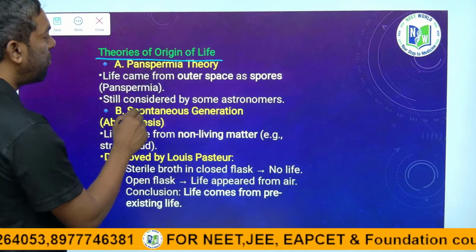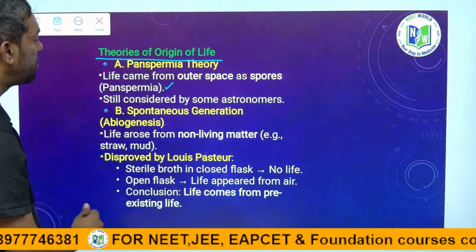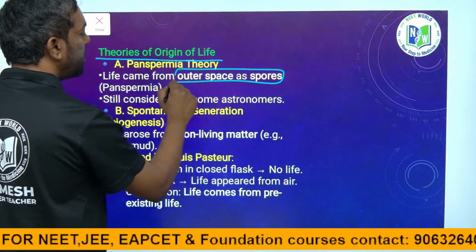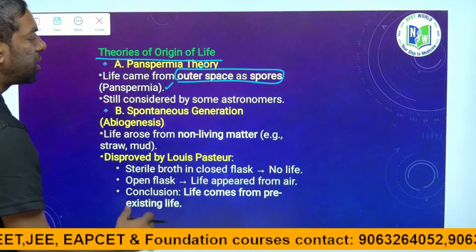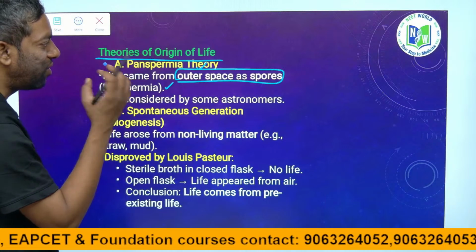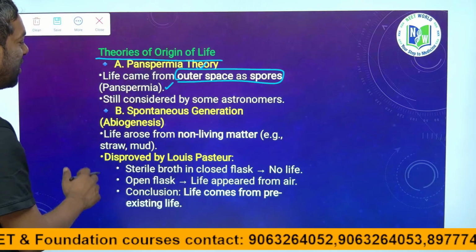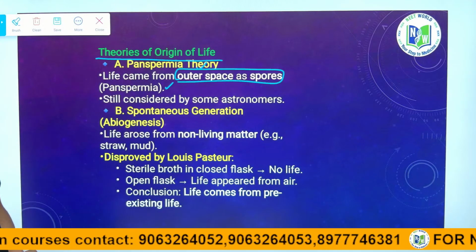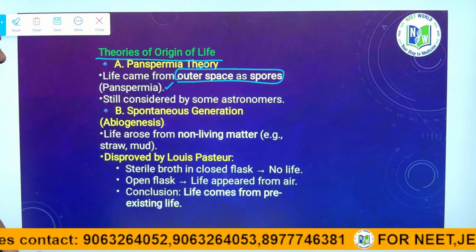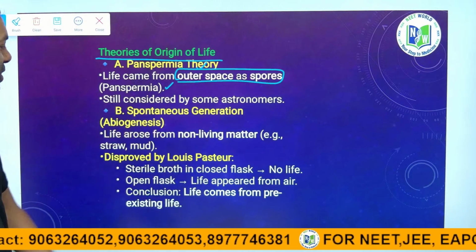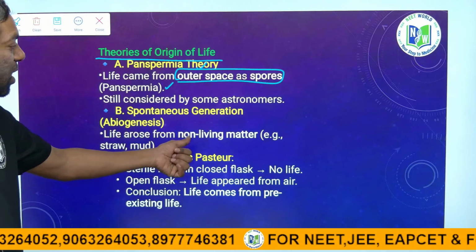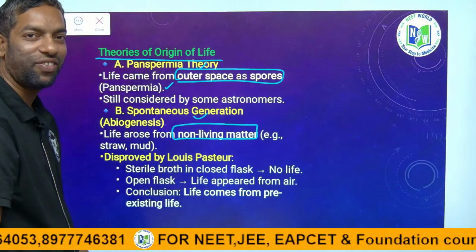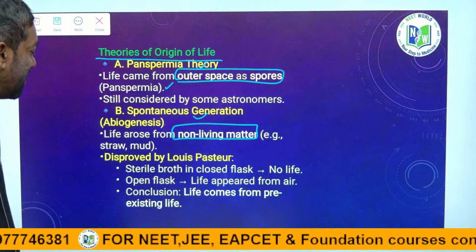The life from outer space, panspermia, tells that life originated from outer space, meaning spores coming from outer space to earth. They can ask you directly what this theory tells, the objective of this theory. Spontaneous generation is life originating from non-living matter, your shirt and wheat flour. That is spontaneous.